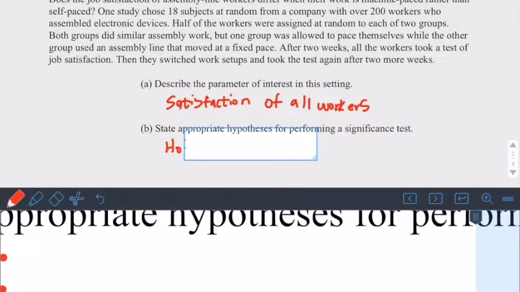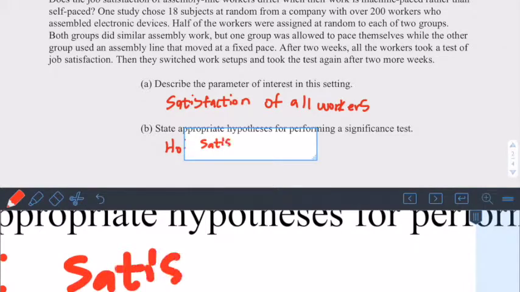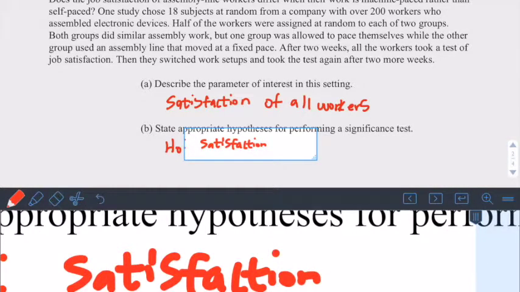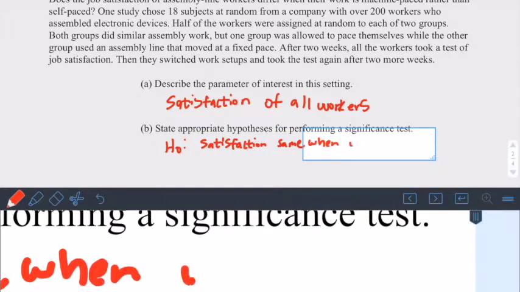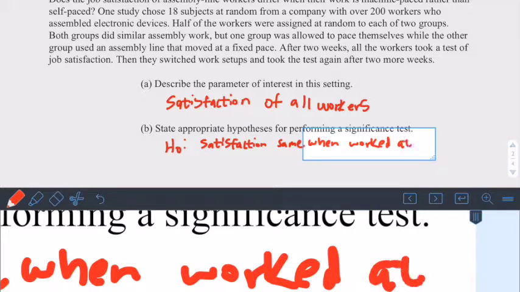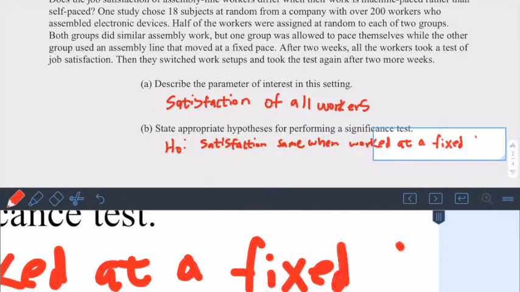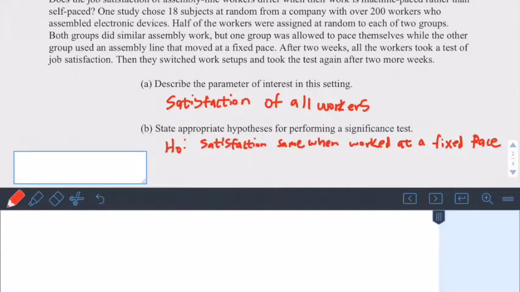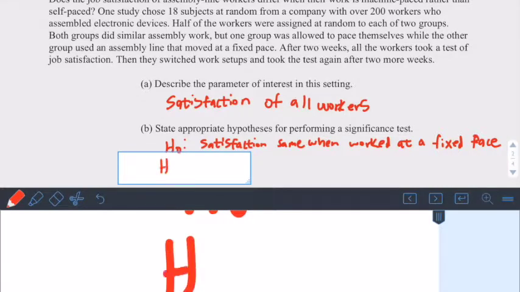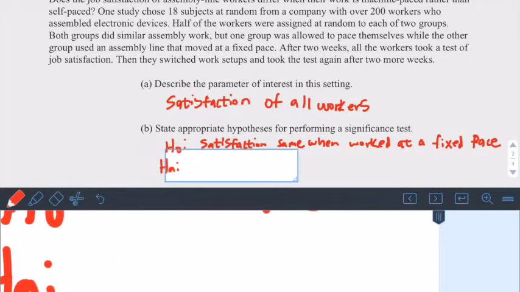So our null hypothesis is that the workers' satisfaction is the same when they were fixed pace. And then our alternative hypothesis is that satisfaction improves when they work at the self pace.